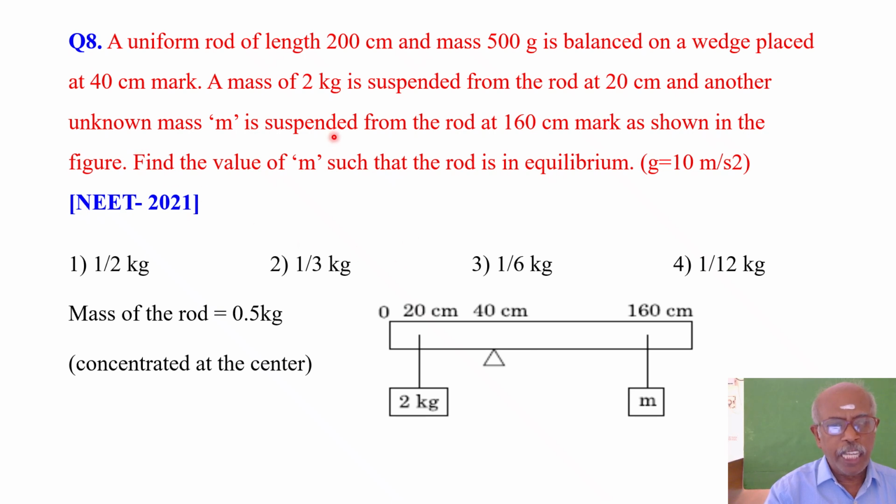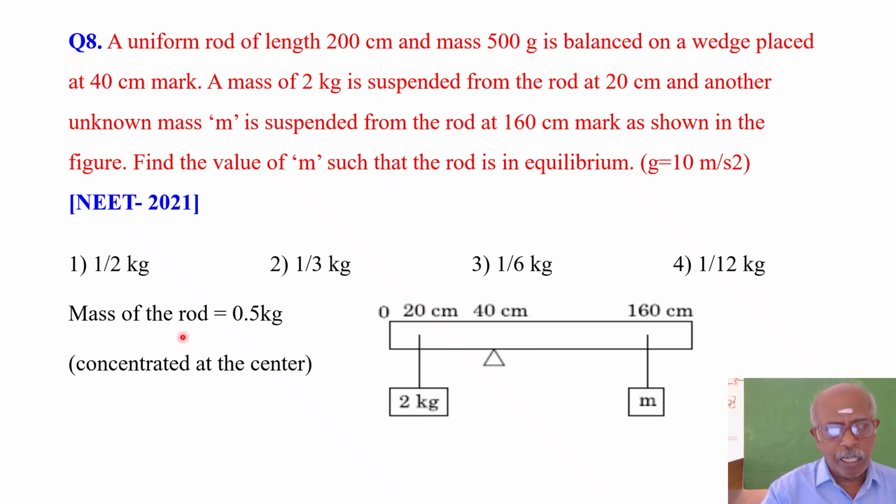Find the value of m, the value of this mass, such that the rod is in equilibrium. So the acceleration due to gravity g is equal to 10 meter per second square. Okay, that's all. So this question has been asked in the NEET examination in the year 2021. As usual, you are given 4 options: half kg, 1 by 3 kg, 1 by 6 kg, and the fourth one is 1 by 12 kg, which is the right answer, sir.